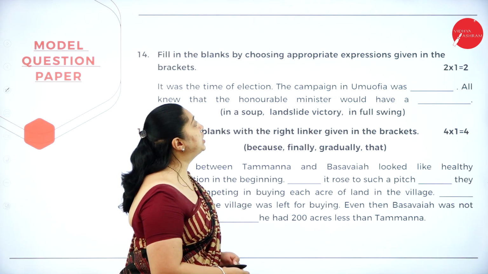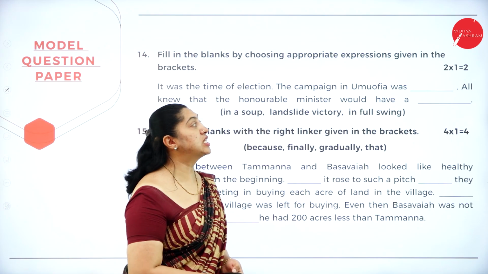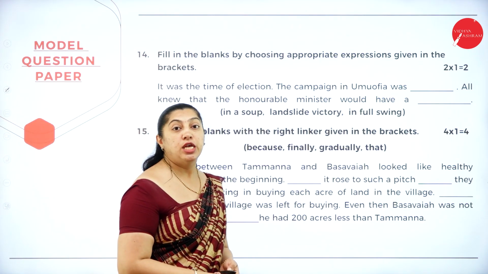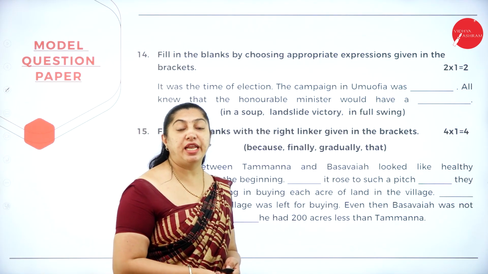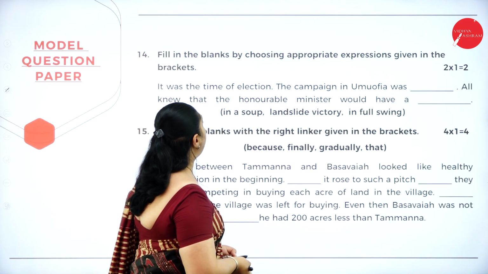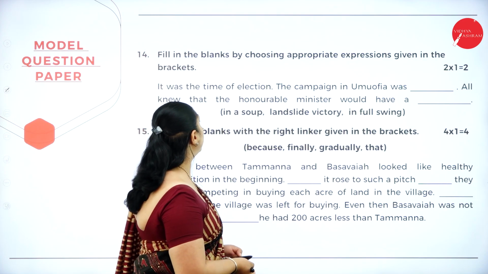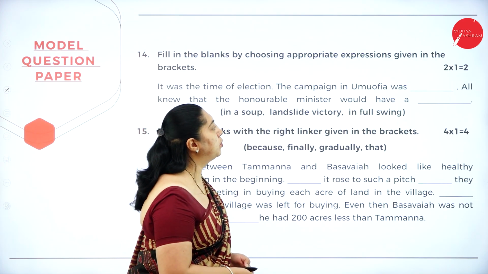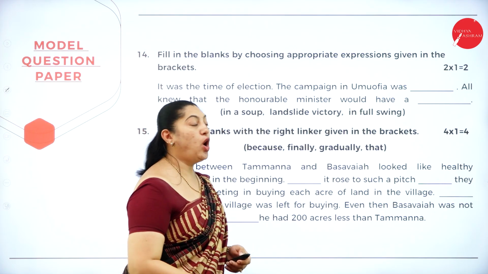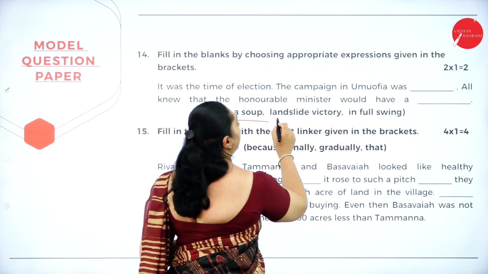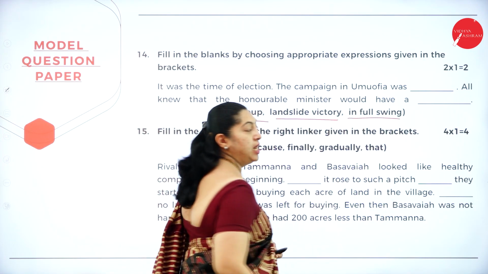Moving to question number 14. Fill in the blanks by choosing appropriate expressions given in the brackets. So there are 2 blanks. Each blank carries 2 marks. It was the time of election. The campaign in Umofia was dash. Knew that the Honorable Minister would have a dash. So you have the options: in a soup, landslide victory, in full swing.